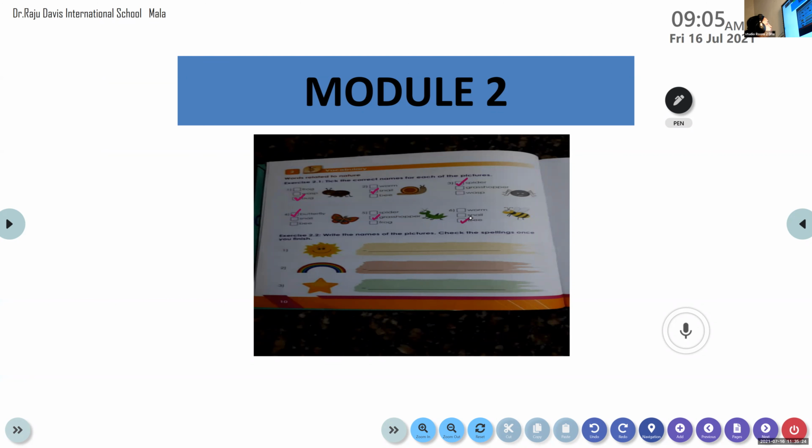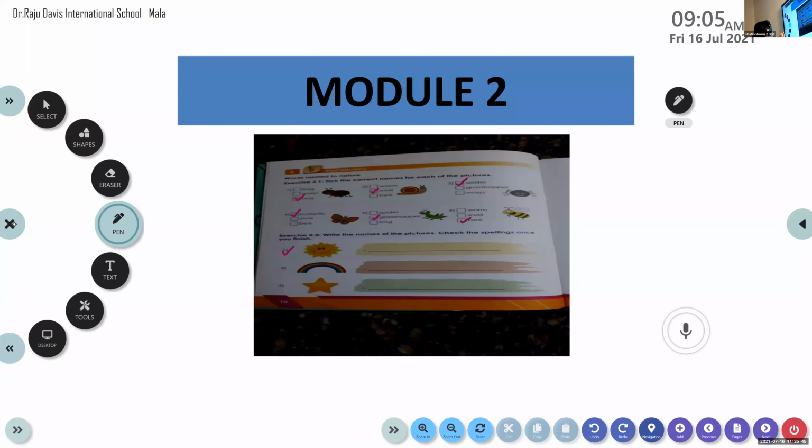What do you see at number 1? What is this? See, I am putting a tick mark here. Identify it. What is that in the image?